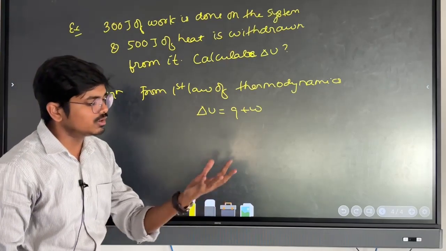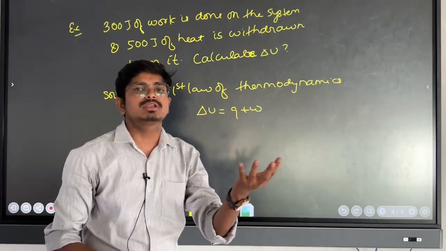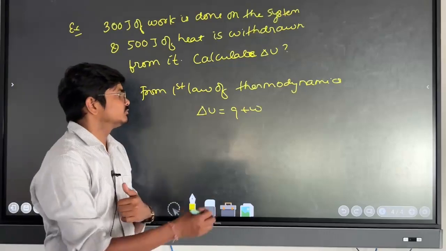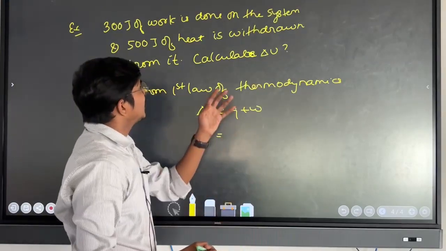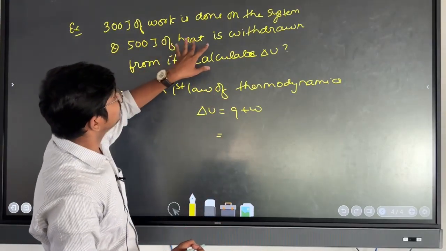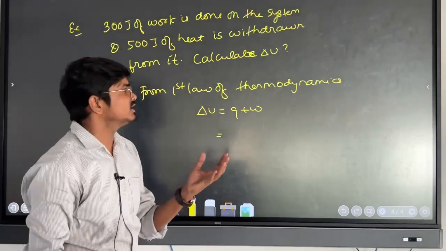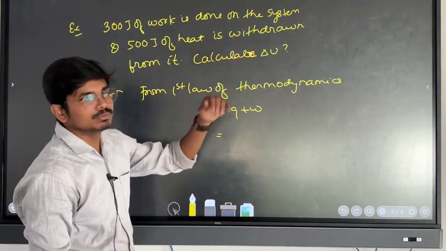It means if work is done on the system, you have to take the work done to be positive. And 500 joule of heat is withdrawn from it. It means that you have to take the heat to be negative.